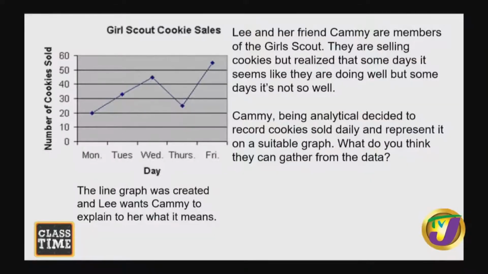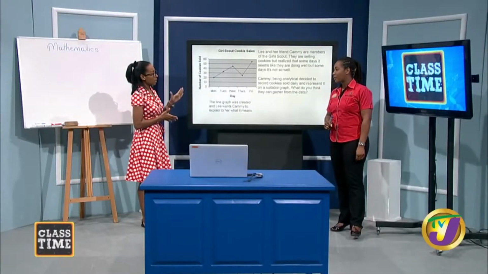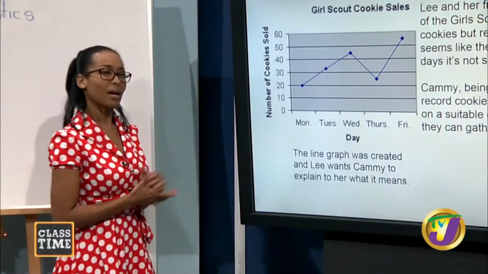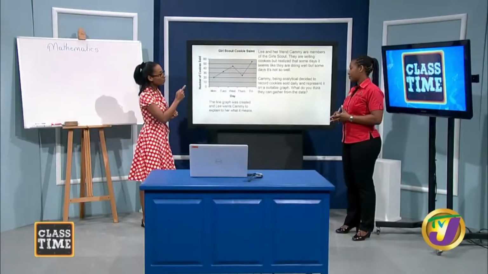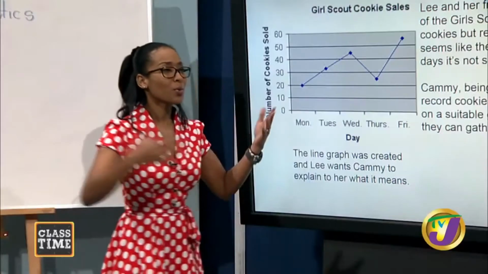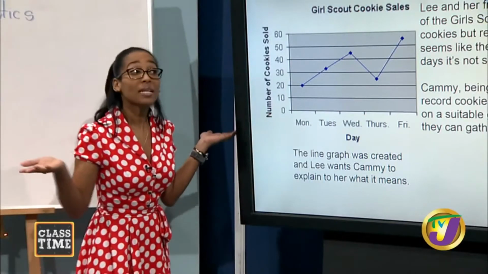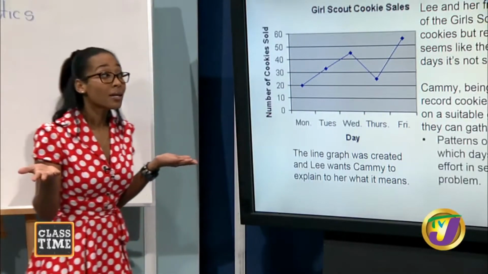Yes, it is. But if I was to choose 3 days to sell cookies, I would go with Tuesday, Wednesday, Friday. If I was to choose one day, it would be Friday. But in looking at this line graph too, I think this was a good way for Cami to have represented it. I think so too. It's easily understood. And remember, she said that they were doing well some days, and some days they weren't doing well. So guess what?